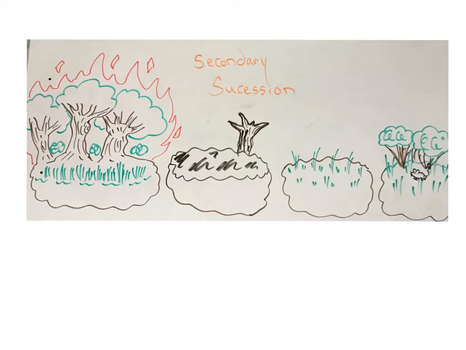So how does succession happen? Succession generally starts very slow. The first communities have very little species diversity. So this means that there may only be a few different types of living things in the area. If we think back to when we were talking about populations and communities, communities are multiple different species living together. So this could be some insects, some wild grasses, some mice, some microorganisms. As many of these living things in one area, that's our community. If you think back to our levels of organization, we had a few fish, we had some seaweed, we had some crabs. So it's a group of animals or living things. It doesn't have to be just animals, it could also be plants in one area.